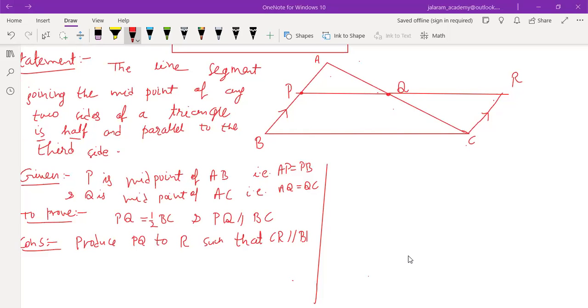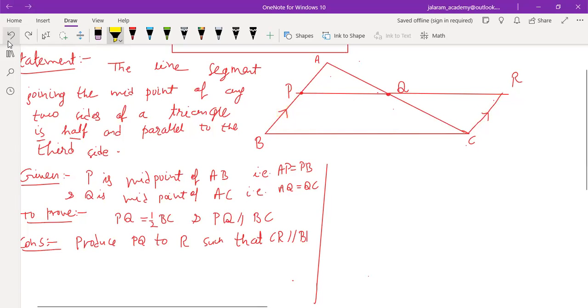Come to the point. Don't tell me after looking at the book that this triangle is congruent to this triangle. Why will we prove that this triangle is congruent to this triangle? We have done a construction that PB is parallel to RC. And now if we prove that PB is equal to RC, then two opposite sides of quadrilateral PBCR are parallel as well as equal both. Then we will prove that PBCR is a parallelogram.